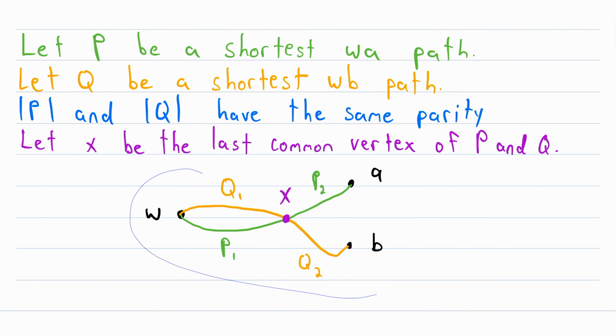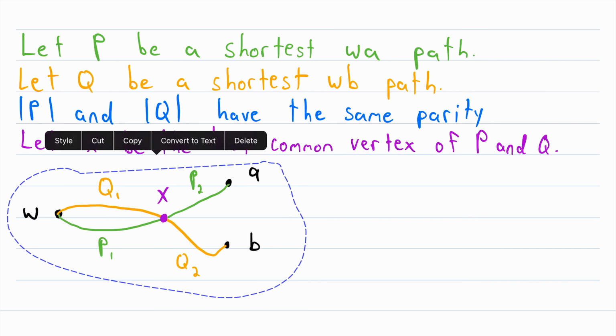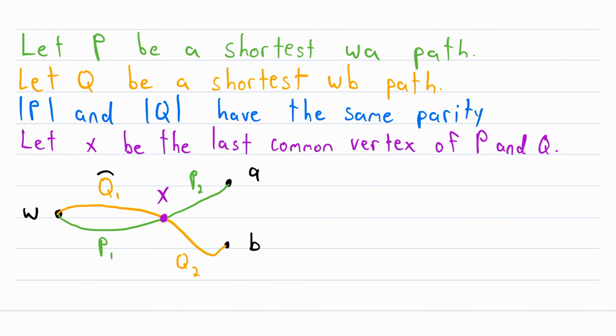Now let me move this over to the side so we've got a bit more room to write. What do we know about the length of Q1 and the length of P1? How do these numbers relate? Maybe you figured it out by taking a second to think about it. These lengths have to be equal. This is because both of these paths are shortest paths from W to A and from W to B.